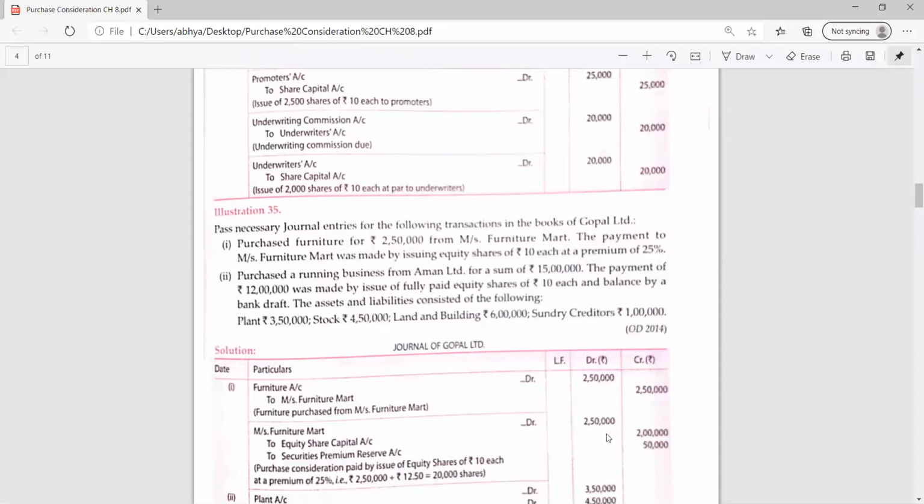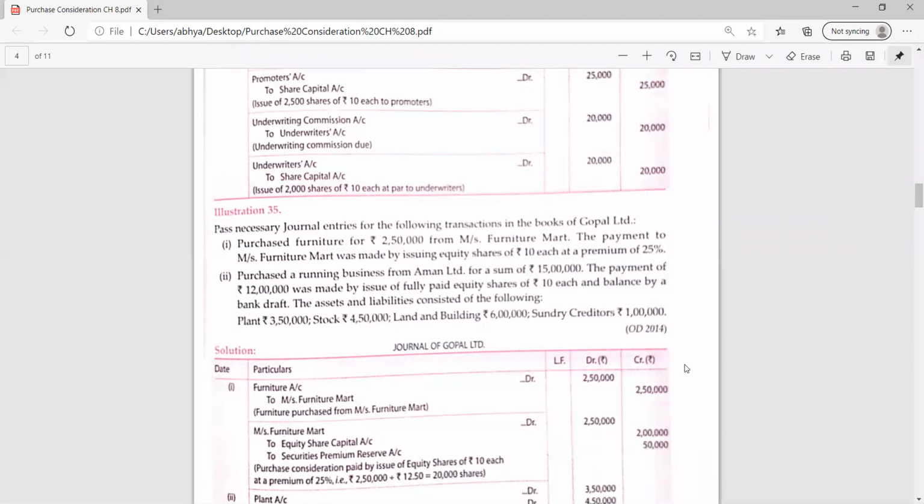Please make sure that after doing the entry, wherever you pass the combined entry, you find out whether debit is equal to credit or not. So 250, 250. Many times I have told you, do not waste much time writing narrations. Just write simple narrations. Here you can write that the Messrs Furniture Mart account was settled by issuing shares. That's it. No need to show all the calculation work and write lengthy narrations. Now start the second part of the question.